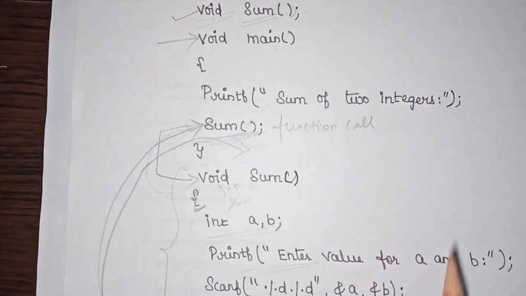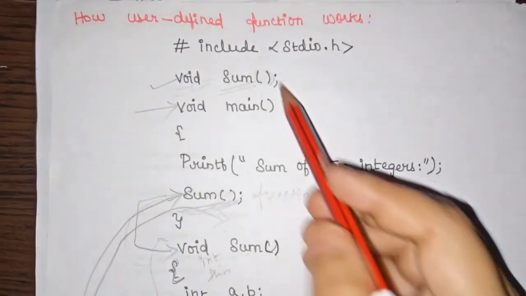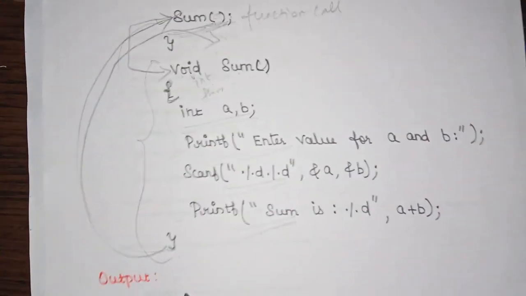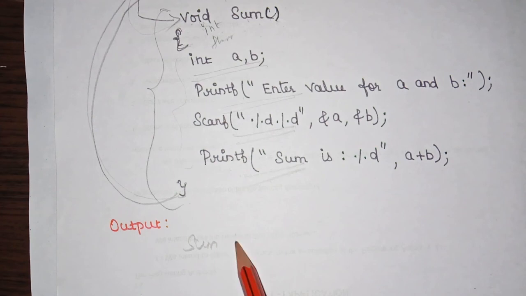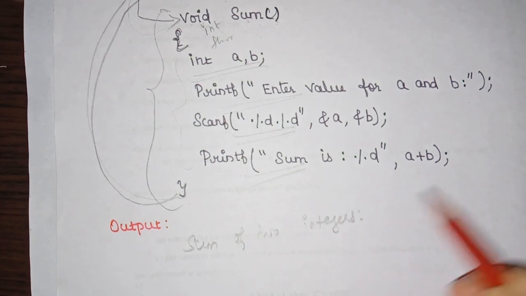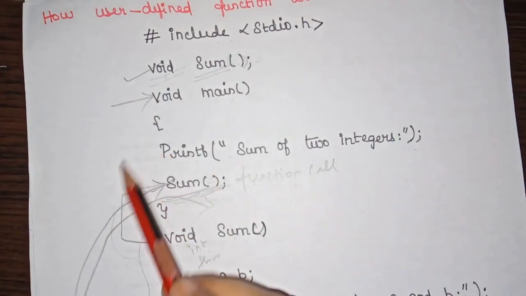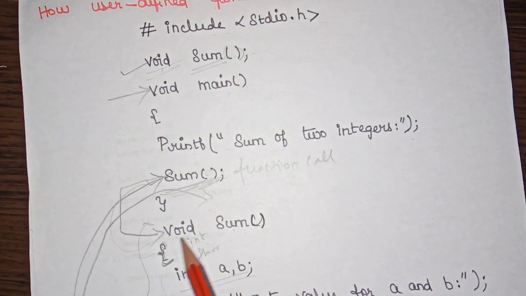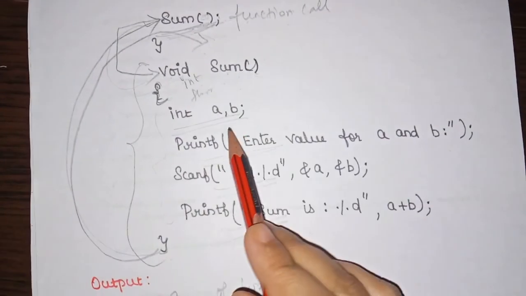When you execute this program, what could be the result? First in the main function, it has a printf statement, sum of two integers. So initially it will print sum of two integers that is given inside the main function. After that it will go to the function call. After seeing the function call, it will check for the function definition, so it will move into the function definition.